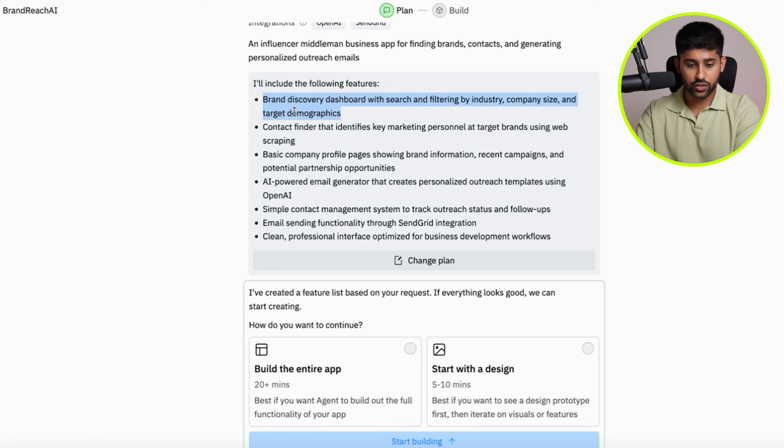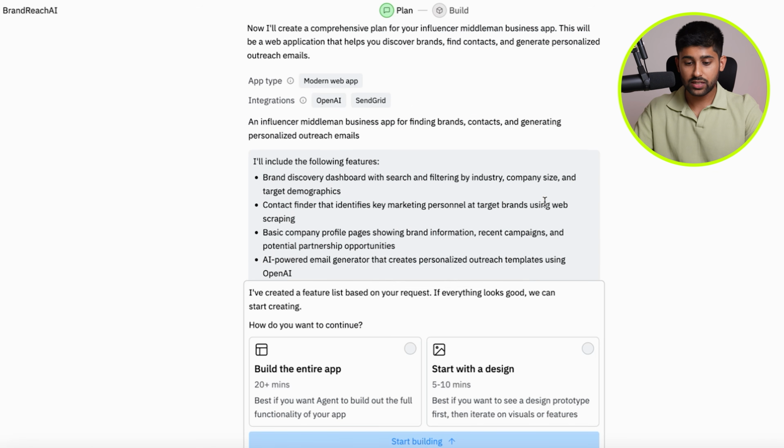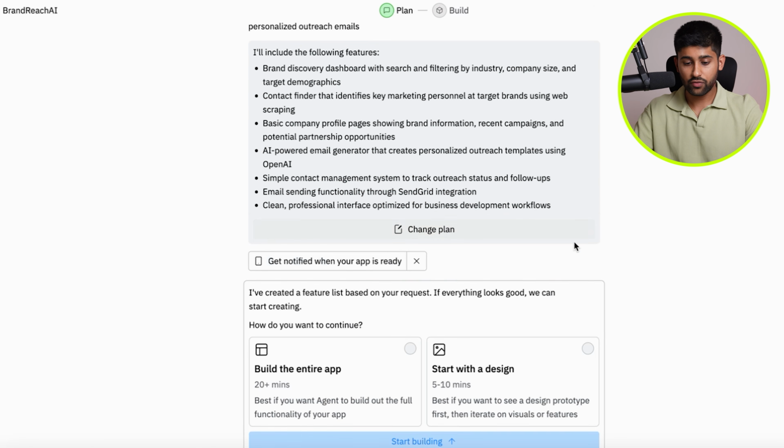I'm going to include the following features: brand discovery dashboard with search and filtering by industry, company size, and target demographics; a contact finder that identifies key marketing personnel at large brands; basic company profile pages showing brand information; AI powered email generator. You get the gist, right? Simply from this very basic prompt, it's gone and created a fully fledged plan.